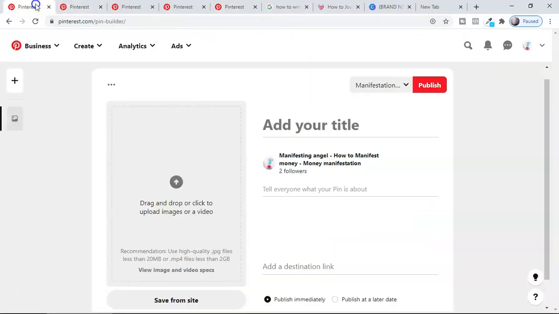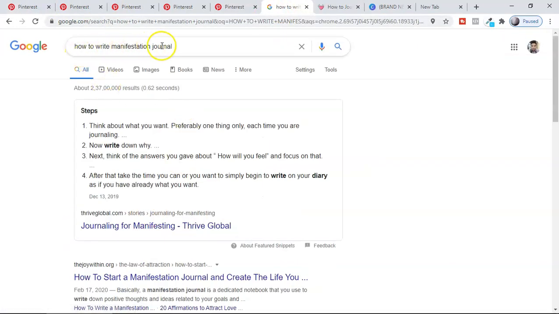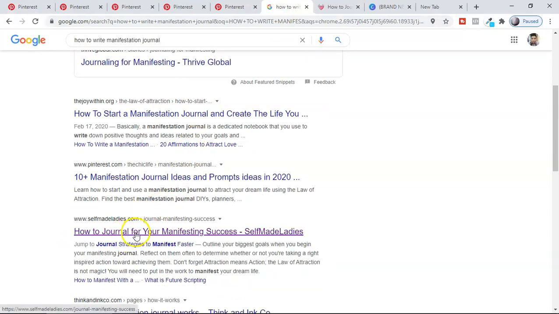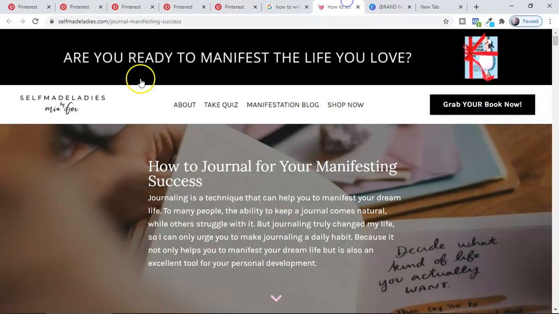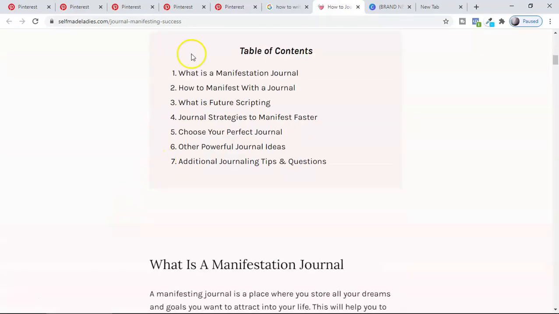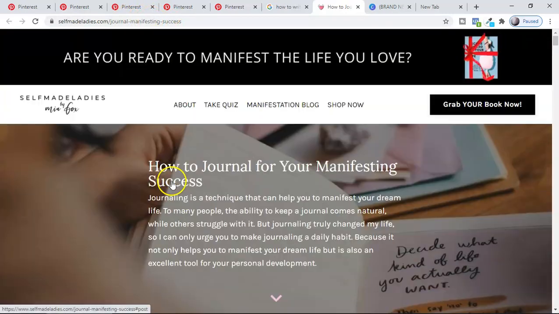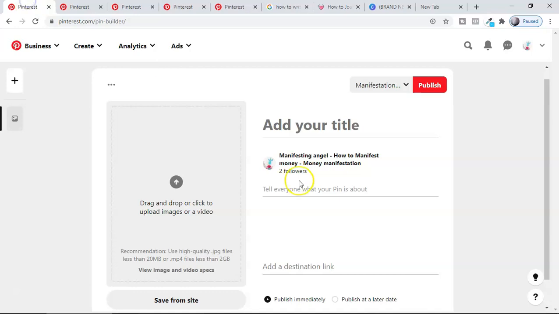title. If I want to use this in my pin here, you can see this is how to write manifestation journal, and this is the same account, Self-Made Ladies. Now you can see this is awesome content. This is the website link, and if I want to create a pin for this, I'm going to take this link from here and put it here.